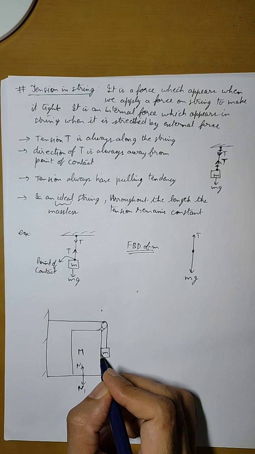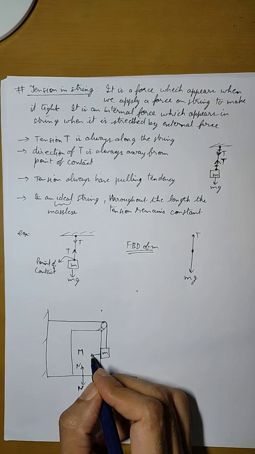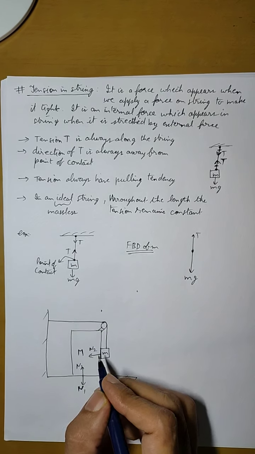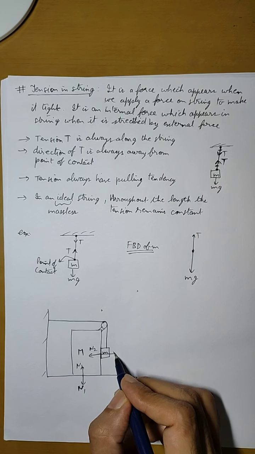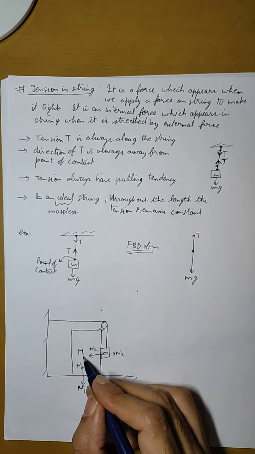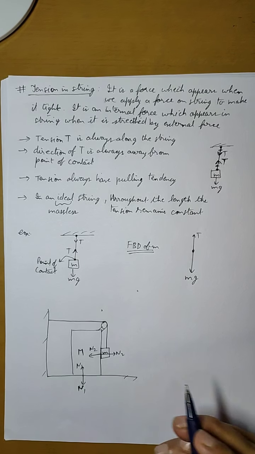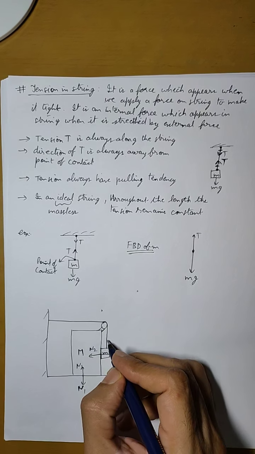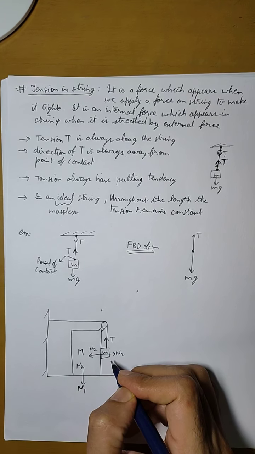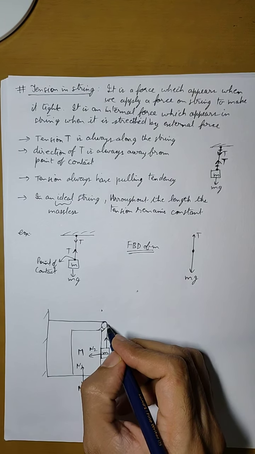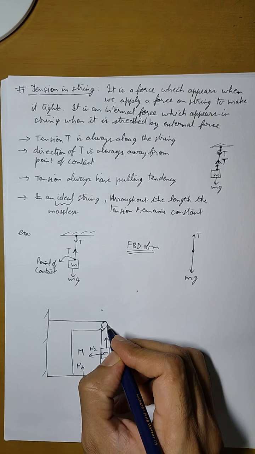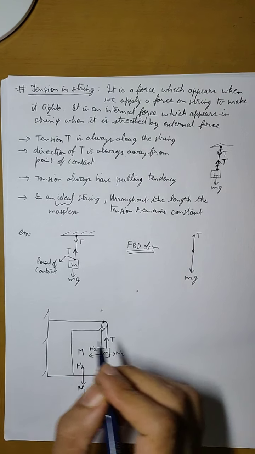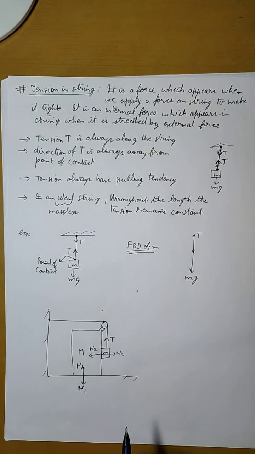So that means there will be a force by small m on capital M in this direction, let us say it is N2. Then there will be a reactionary force N2 in this direction from capital M to small m. Now because this small m is being suspended by the string, there will be a tension generated in this direction. Now on this pulley we have two points of contact, one here and one here, and then there is another point of contact here.